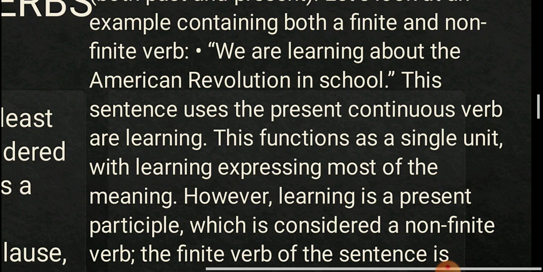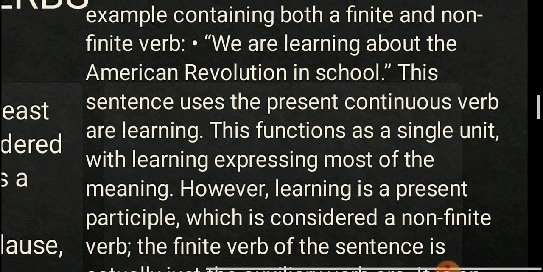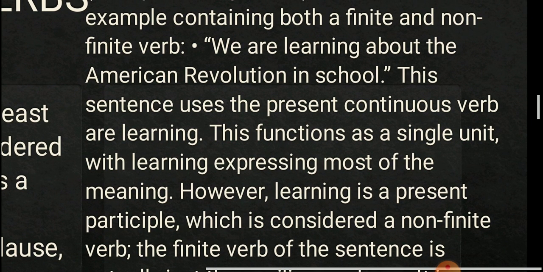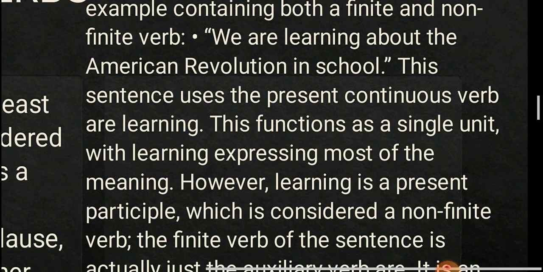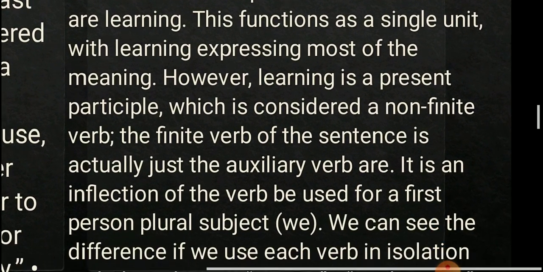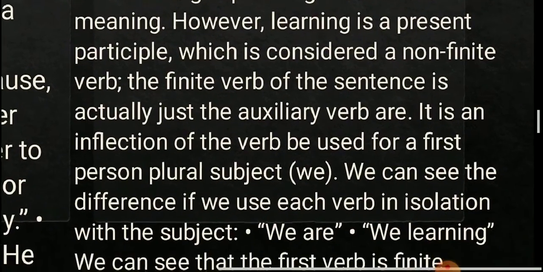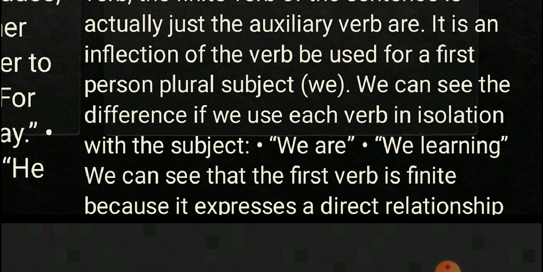It is an inflection of the verb be that is used for the plural subject we. We have used we as a subject, and with it we have used are. So the finite verb is basically are. We can see the difference if we use each verb in isolation with the subject. For example, you can see here, we are, or if we only say, we learning.